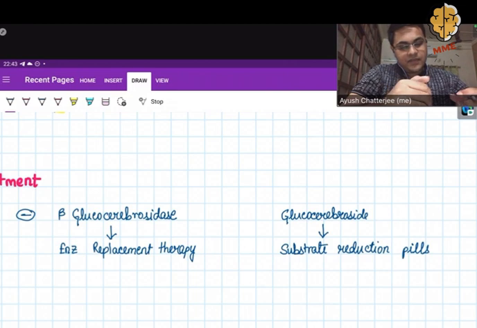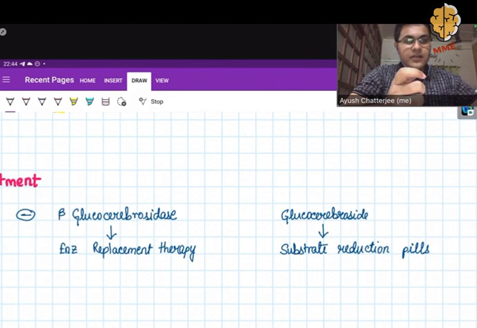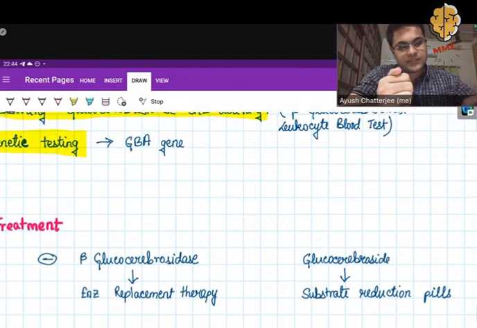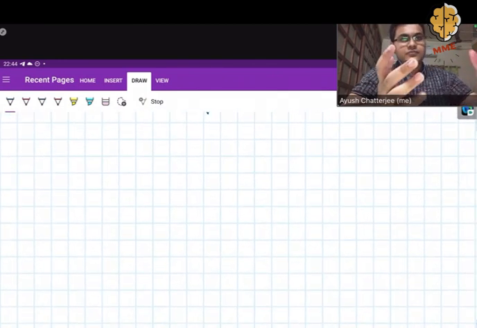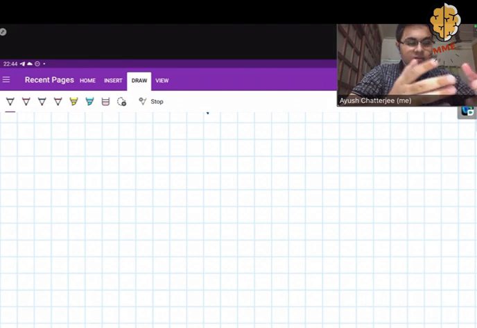Either we increase the enzyme which is deficient, or we decrease the substrate which is present in normal amounts, but as compared to the enzyme it is more. So this was in brief about Gaucher's disease. We learned about first the sphingolipids, then what is a cerebroside, what is a glucocerebroside.